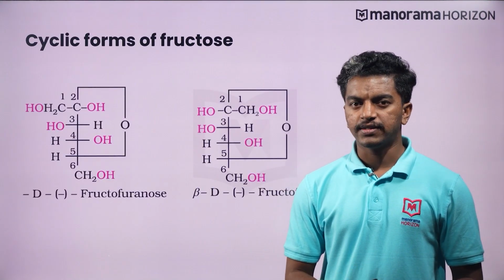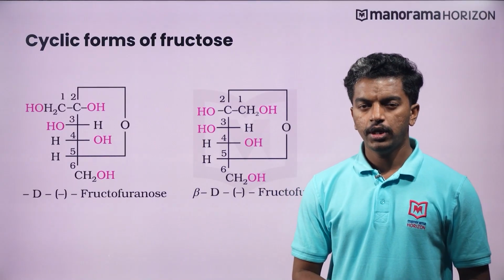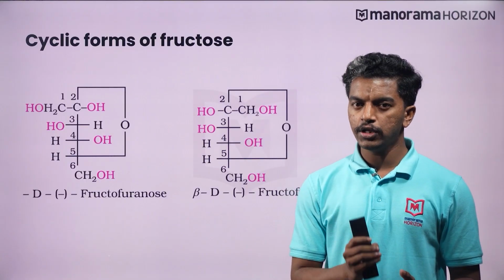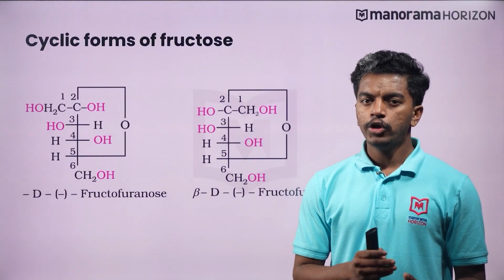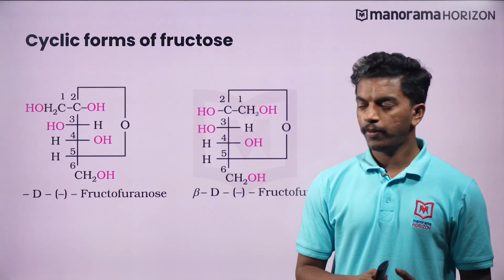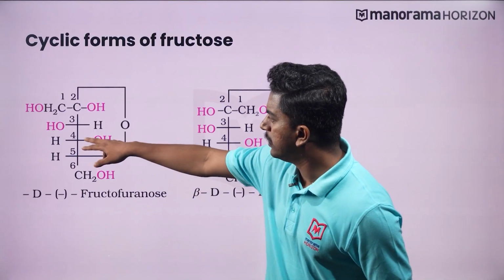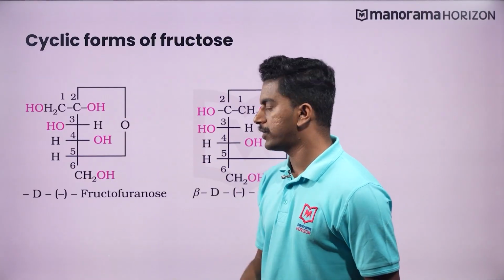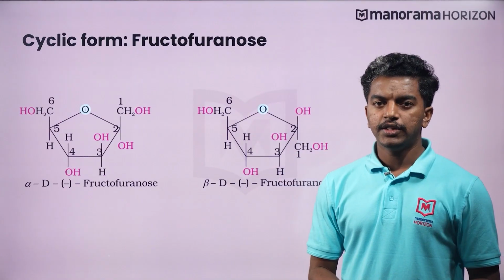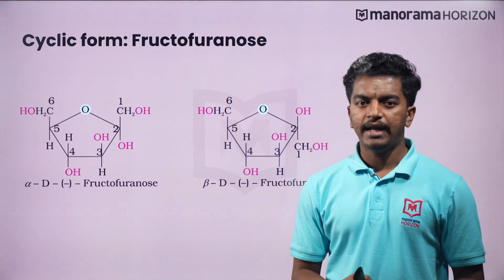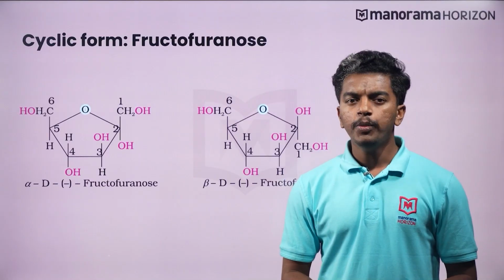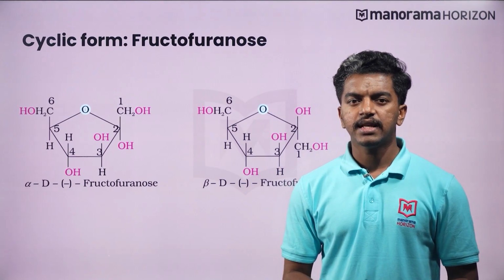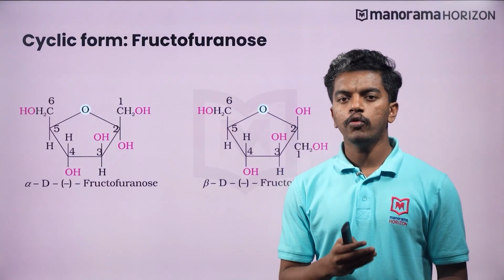Fructose also exists in 2 cyclic forms. You can see that these structures are obtained by the addition of a hydroxyl group at the C5 to the C=O group. As you can see here, this one is the C5 group which is obtained after addition of an OH group here. Thus the ring formed is 5-membered and is named furanose. You may also represent these anomers by Haworth structures as alpha and beta D fructofuranose.